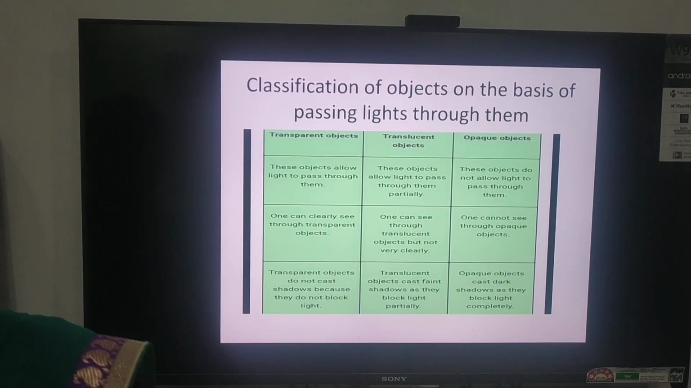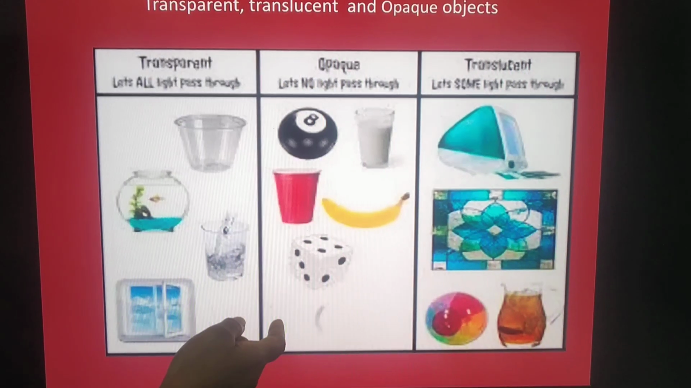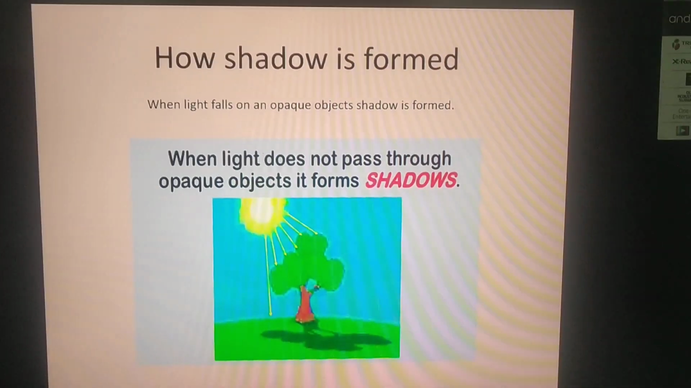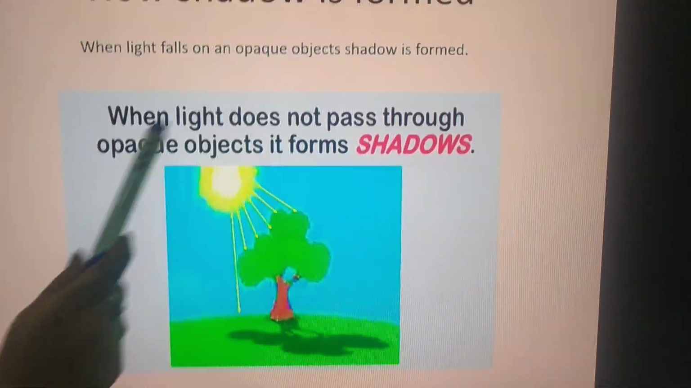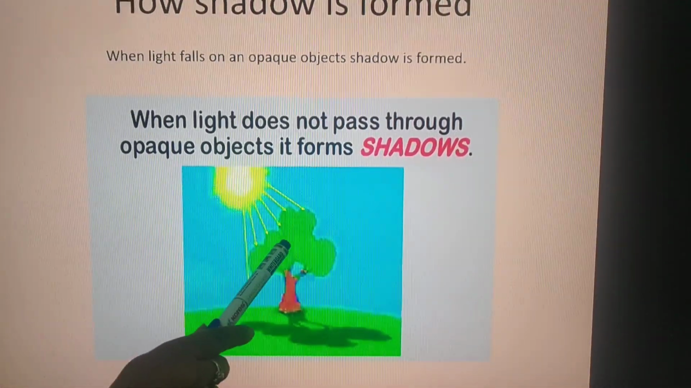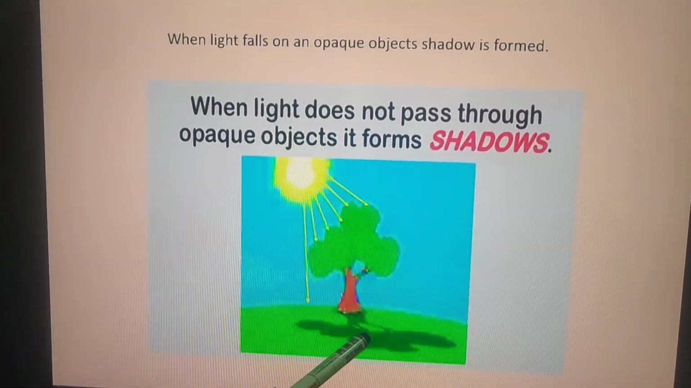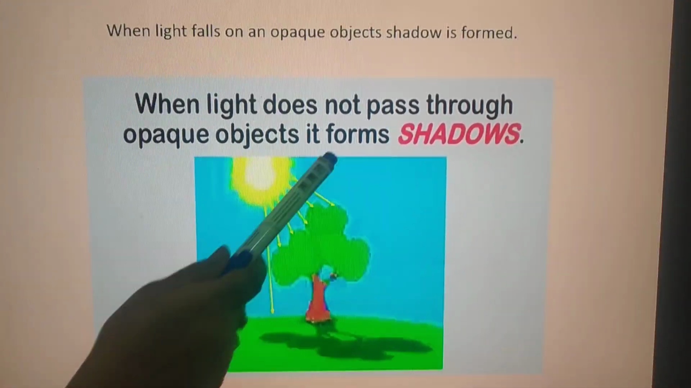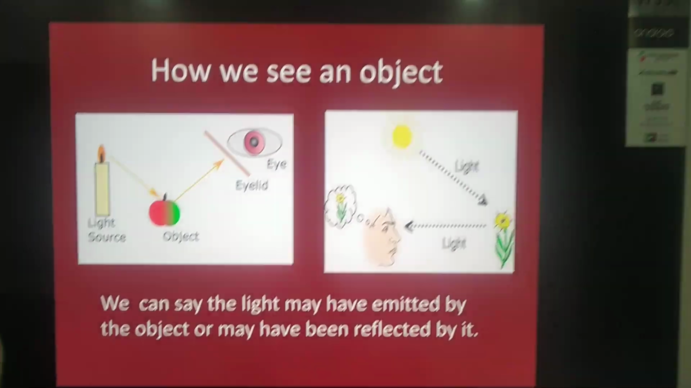These are the examples of transparent, opaque and translucent objects. Students, when light falls on an opaque object, here the tree is an opaque object. When light falls on it, the shadow is formed. So you can say when light does not pass through an opaque object, it forms a shadow. So I hope you have learned how a shadow is formed.